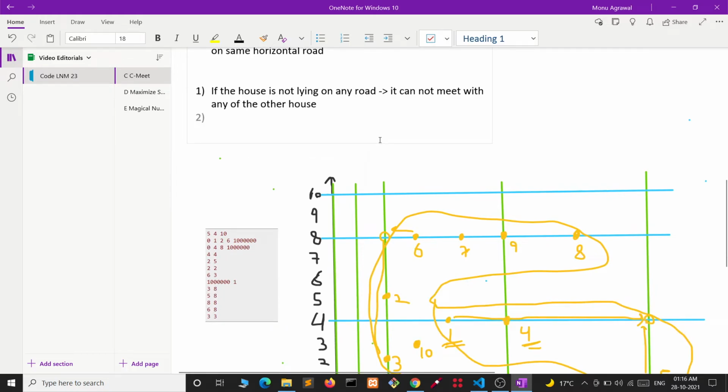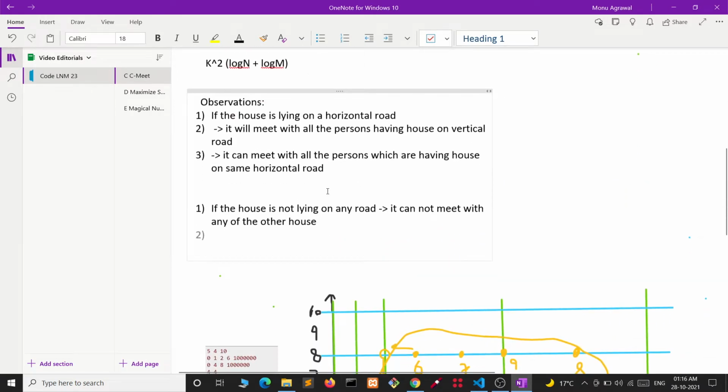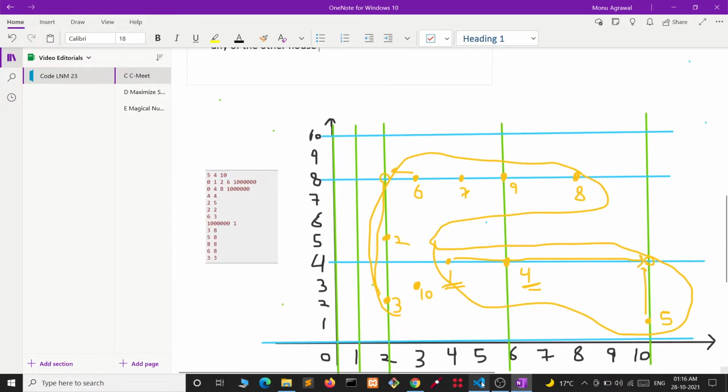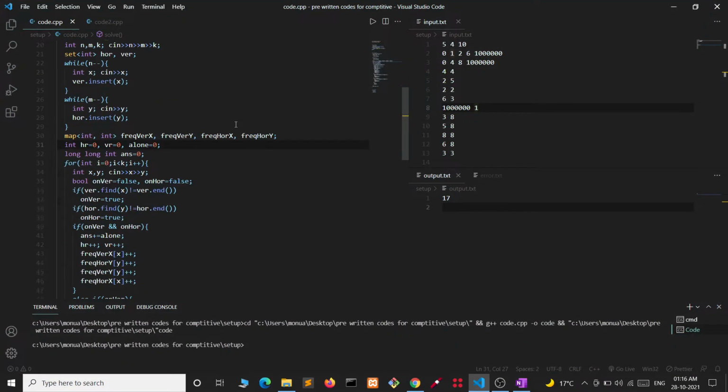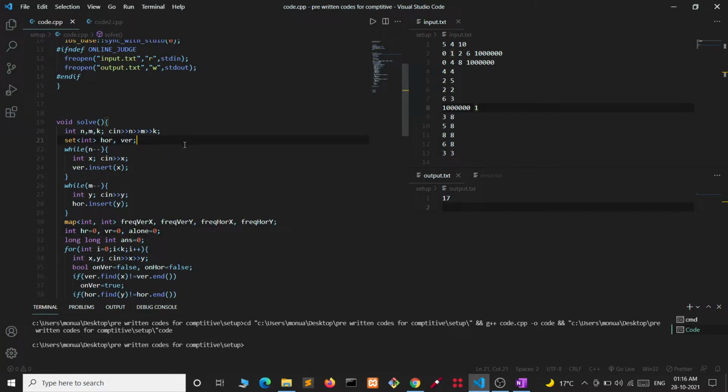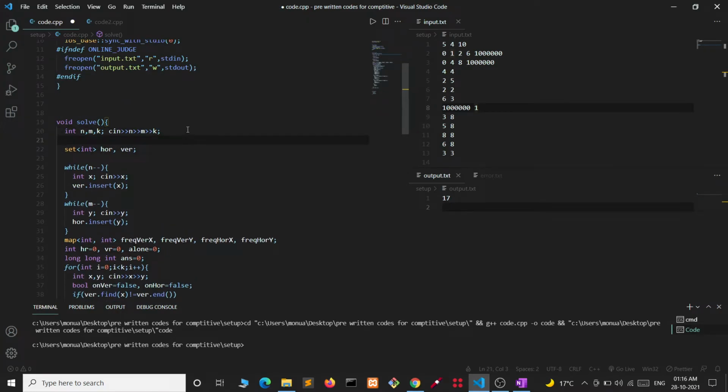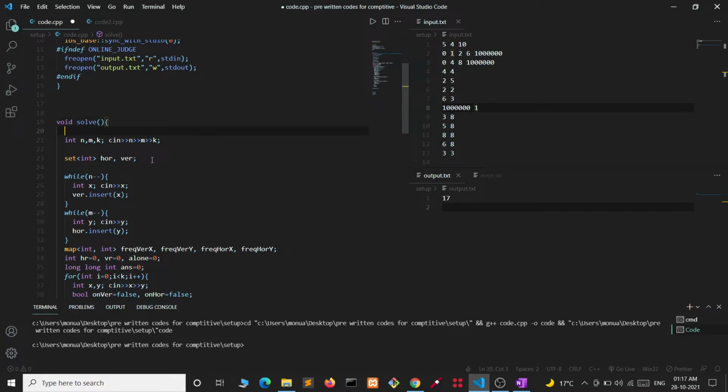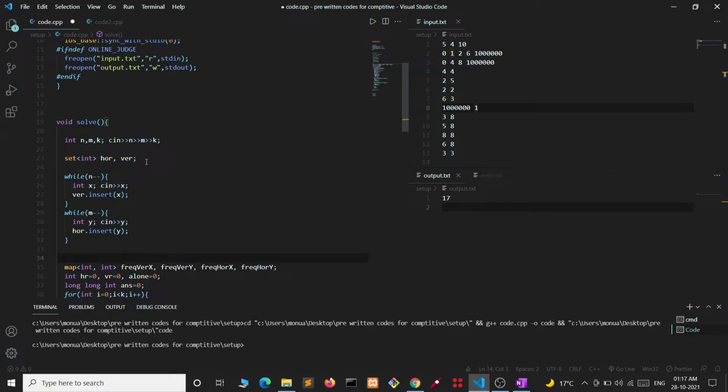Now let's see better how we will be coding it. Coding part will make it more clear. Let's move to the code part. Firstly, I have taken the input of n, m and k. I have made these sets, horizontal and vertical.